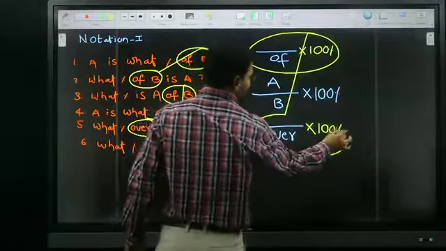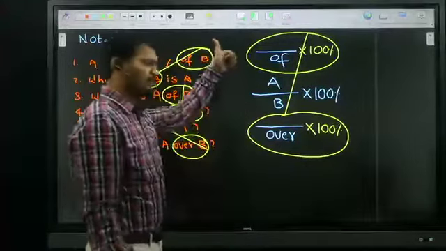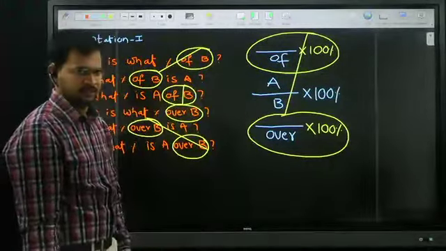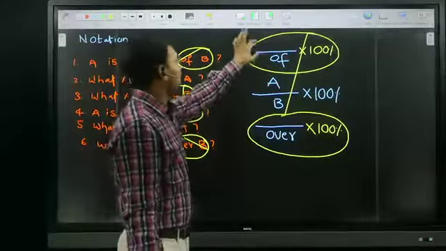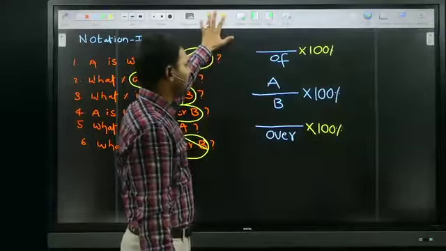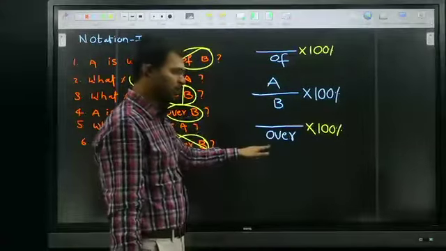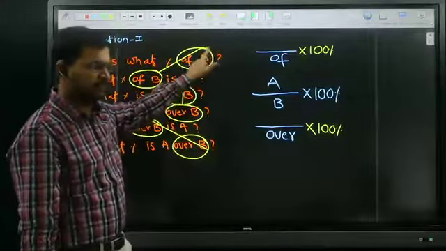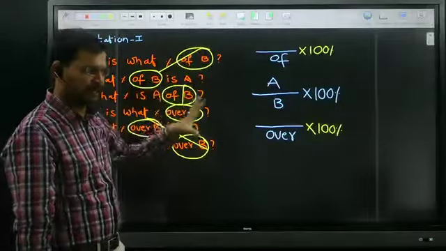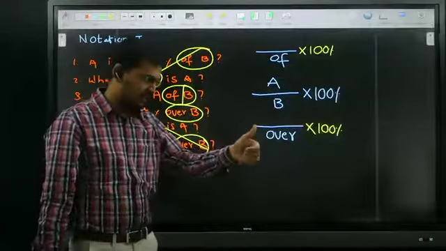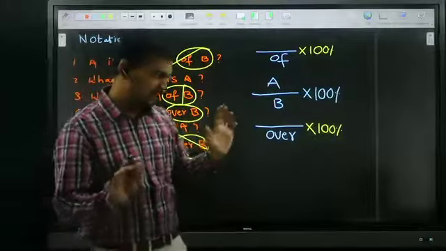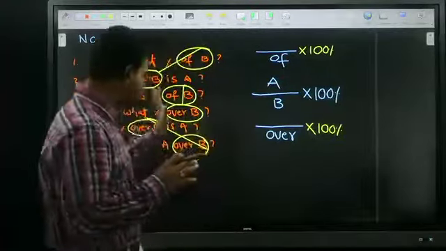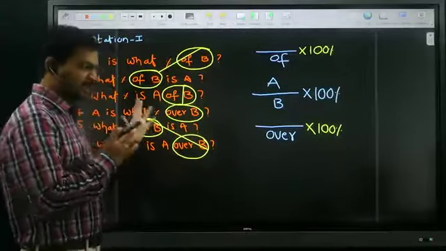So make a note: try to remember, after "of" or after "over", whichever person is coming, simply put that person in the denominator. All are same, just observe carefully.